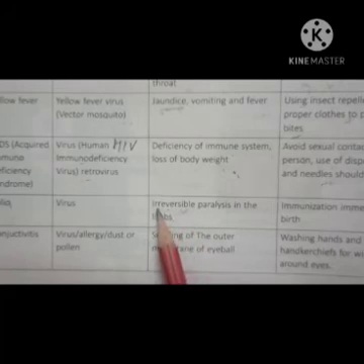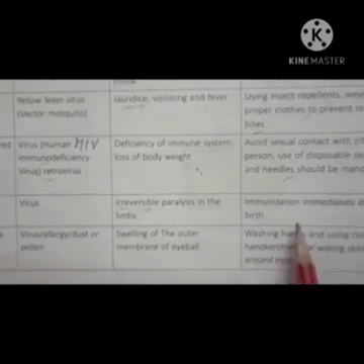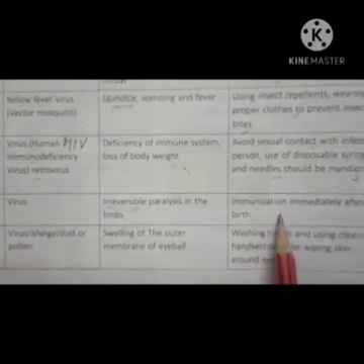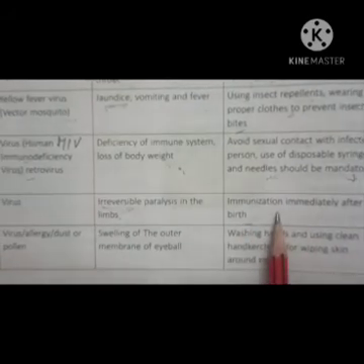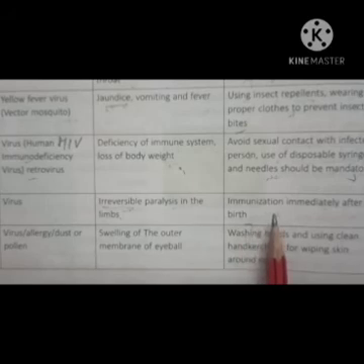That's why the word irreversible paralysis is used. Okay. Now, what are the preventions? Immunization immediately after birth. After birth, a child gets vaccinated with the polio vaccine. Then his body becomes immunized against polio.